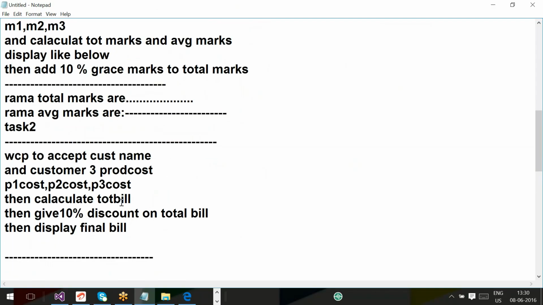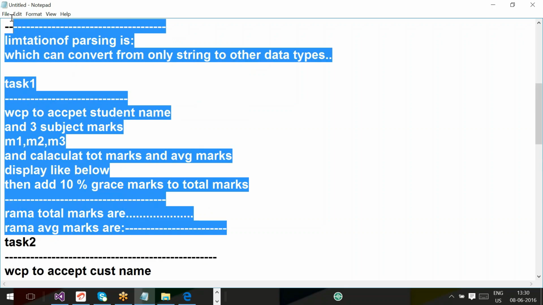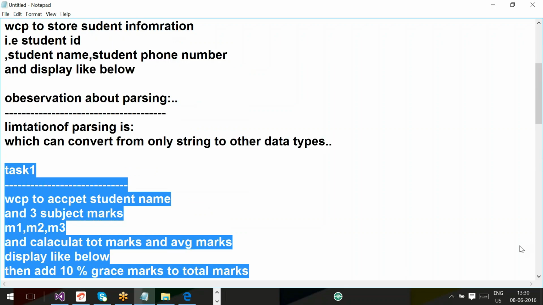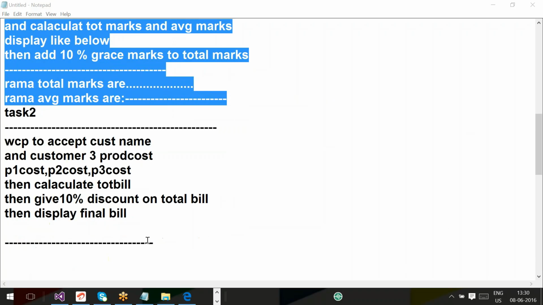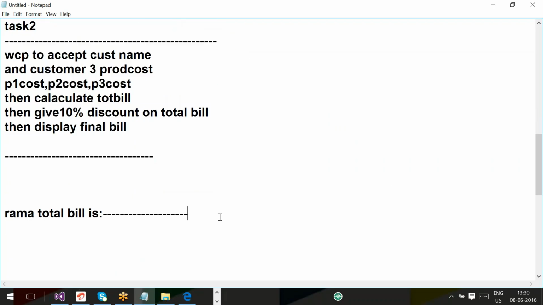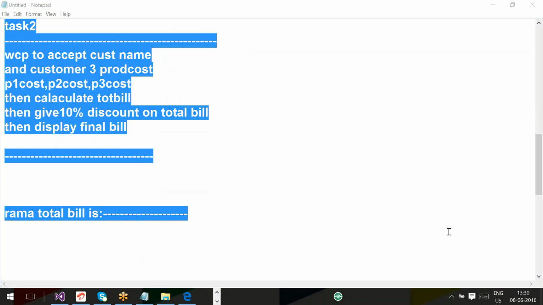I think I sent task 1 to you. Did I send it in chat? Did you receive task 1 in chat? No, I think. Let me send. Task 1 I send now. Now I am sending task 2. But Babu, you have written these programs by directly storing values. Right now you are writing by accepting input from the user. Okay? So thank you very much.